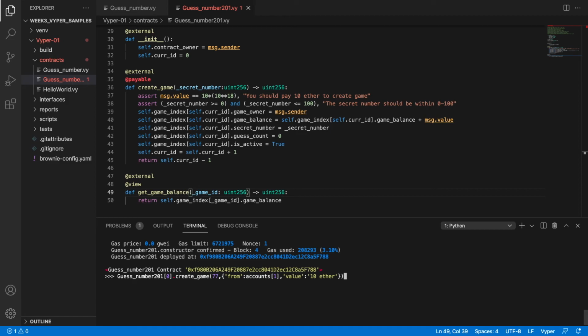Now we're going to create games again, so we're going to do the create game from account 1, and we are going to create it with this value of 77, and we reference that one with the index of the deployment first. So this is the contract object, this is the index of the deployment, then we're calling this function create game, and with a secret number of 77 from the account 1 of our ganache. Let's do it. So we create one game, then let's create another game, and this is going to be from the account 2 of our ganache, and the secret number is going to be 76, though that doesn't really matter.